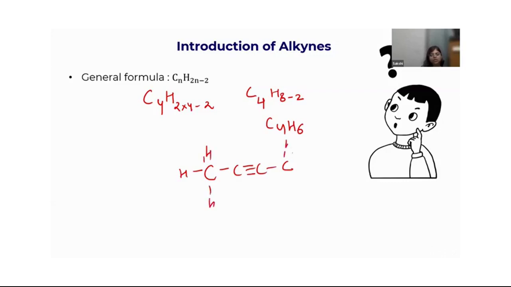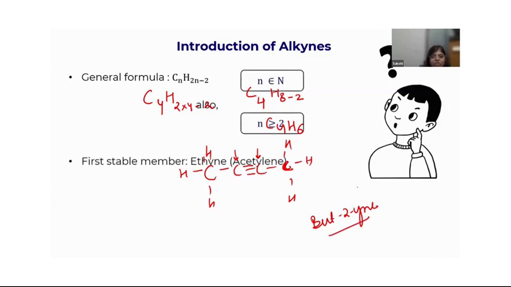Now you need to check that all bonds are satisfied or not. This carbon is satisfied. It is making 4 bonds. Each of these carbons is also making 4 bonds. Carbon can make 4 bonds and it has to make 4 bonds to become stable, right? So what will be the name? The name would be butane, and to be specific, the name would be butane because the double bond is present on the second carbon atom,